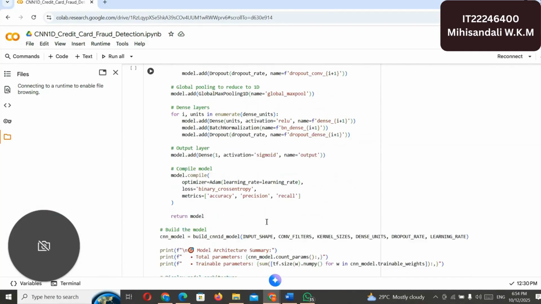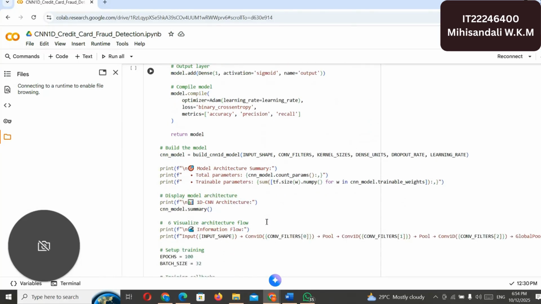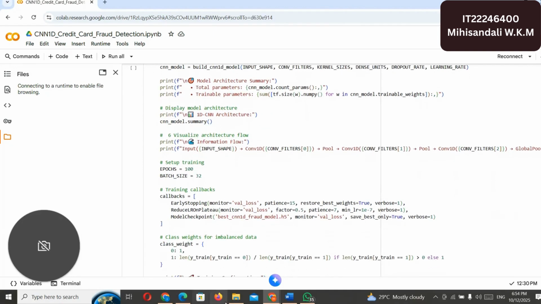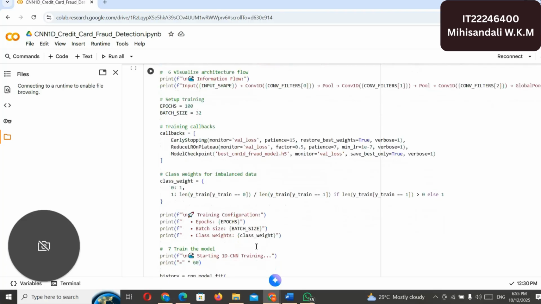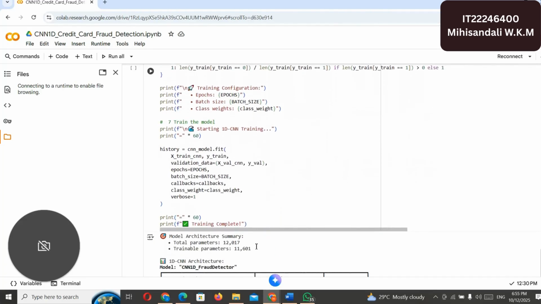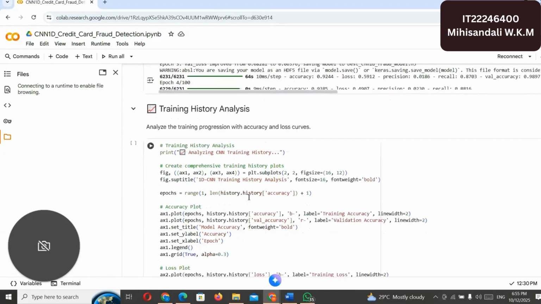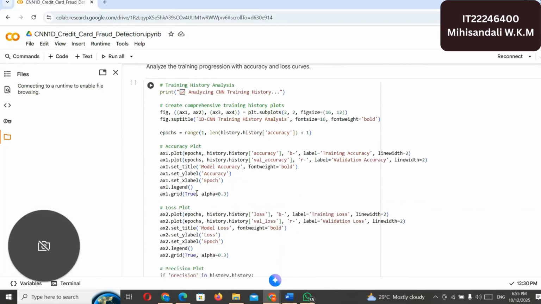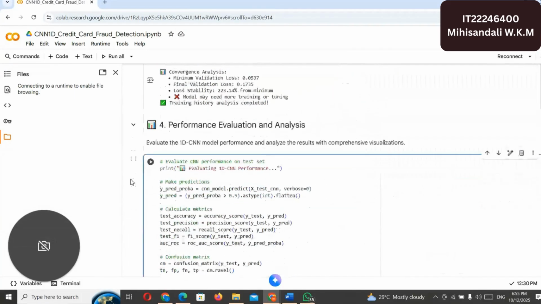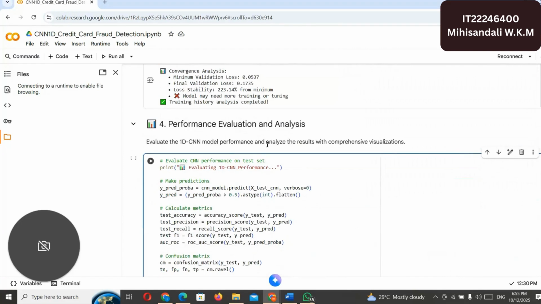I compile with the Adam optimizer and binary cross-entropy since this is a binary classification problem. In training, I trained the model for 100 epochs with a batch size of 32. Learning rate reduction and checkpointing ensure the model stops at the best validation performance without overfitting. In training history analysis, I plotted accuracy, loss, precision, recall, etc. Finally, I perform the evaluation and analysis.